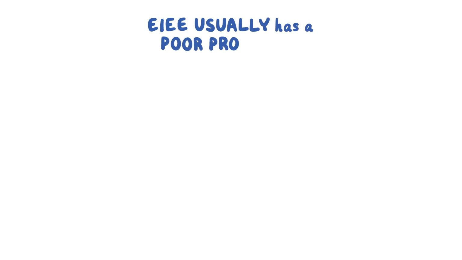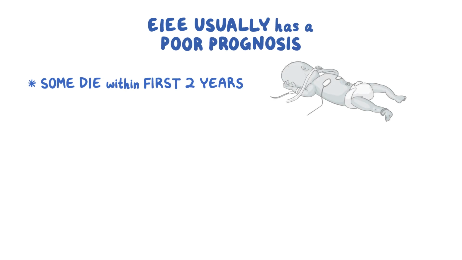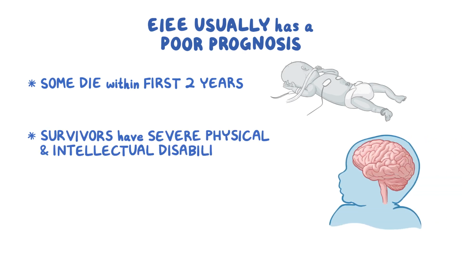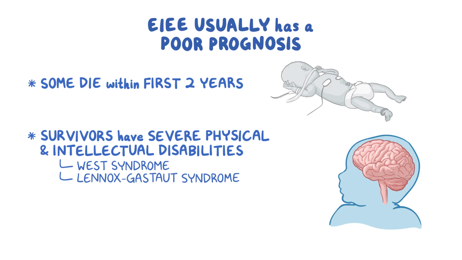Regardless of treatment, EIEE usually has a poor prognosis. Some children die within the first 2 years of life, and those who survive are left with severe physical and intellectual disabilities. In survivors, there can be a transition of EIEE into other epileptic syndromes like West syndrome and Lennox-Gastaut syndrome, which have similar underlying etiologies.